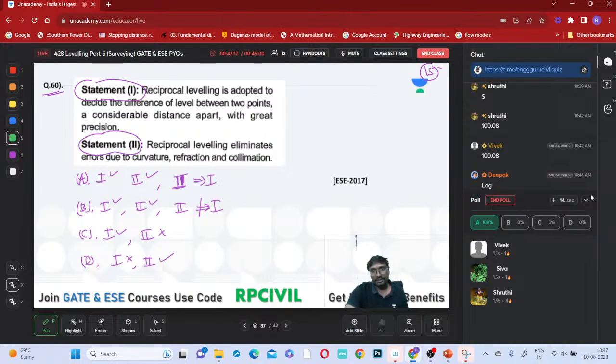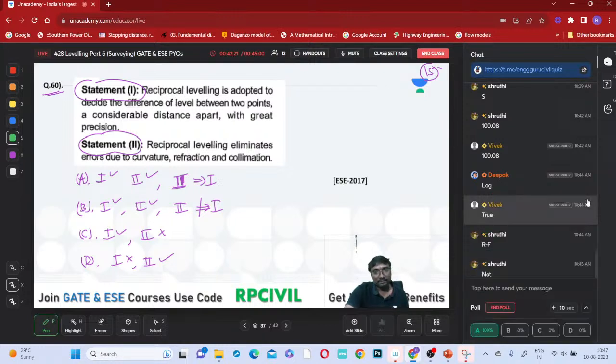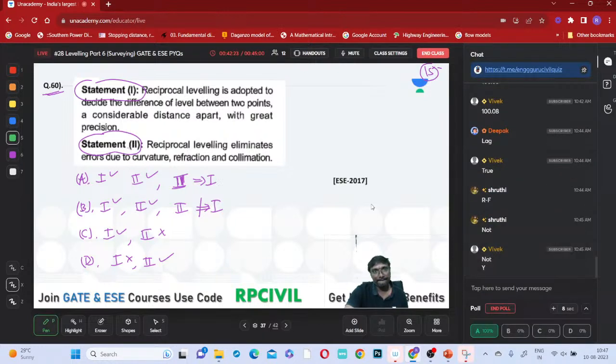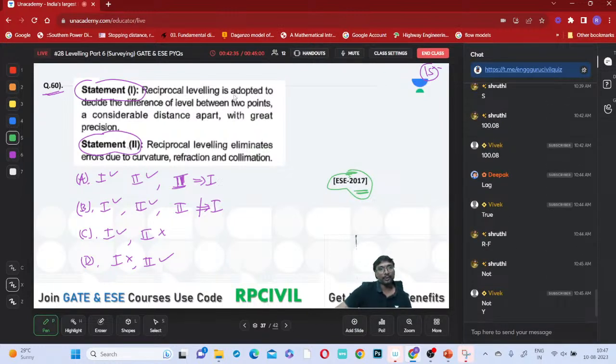Vivek, Shiva, Shruti answered correctly from special class. This is ESE 2017 question, okay? 2017 question. We are just nearby ending, okay? So what is that? Reciprocal leveling is adapted to decide the difference of level between 2 points considerable distance apart with great precision.